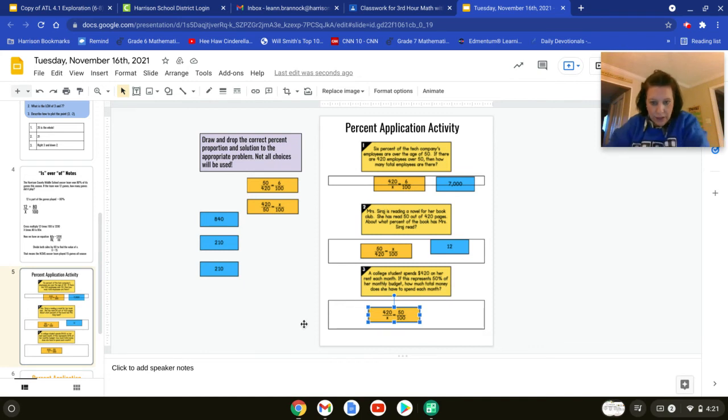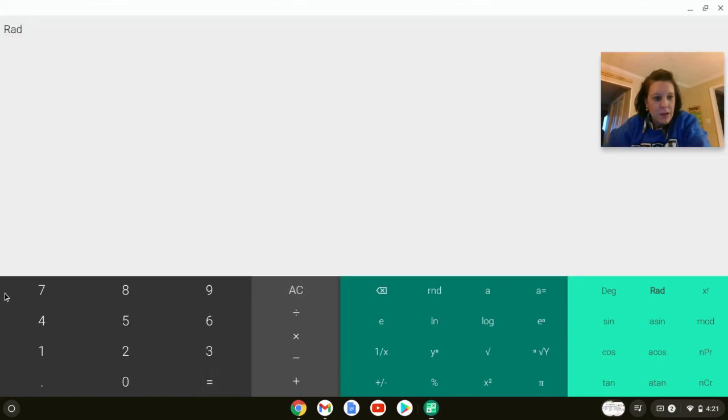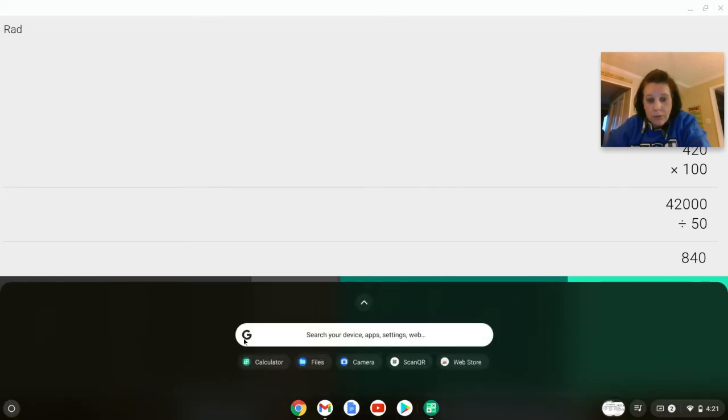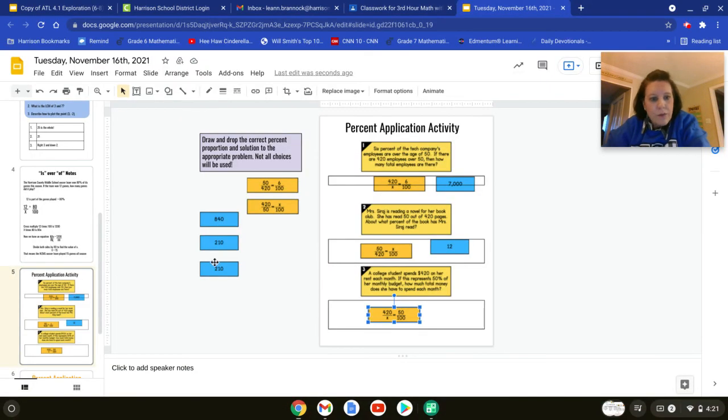I don't really have to use a calculator on this one just because I kind of see it. But I'm going to crisscross applesauce. I'm going to multiply 420 times 100. And I'm going to divide that then by 50. So 420 times 100 equals 42,000 divided by 50. And I should get 840. I think, yep, 840 makes sense because that would be half. 420 is half of what she has to spend.